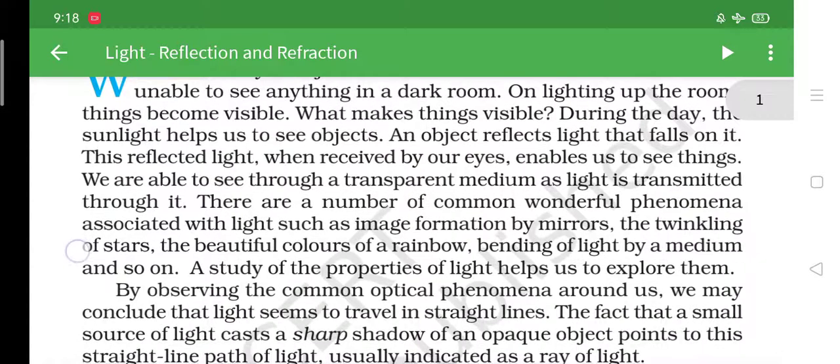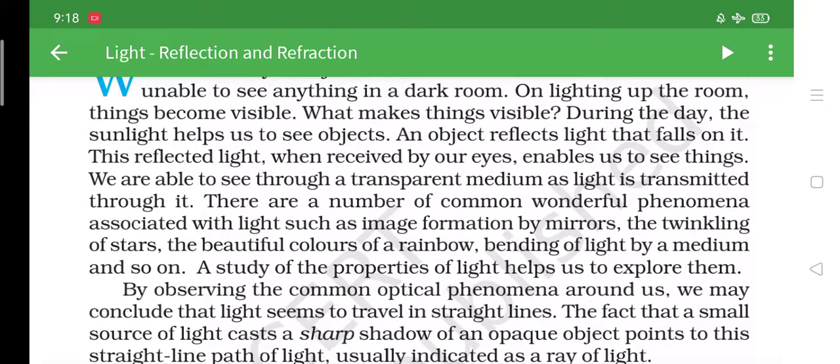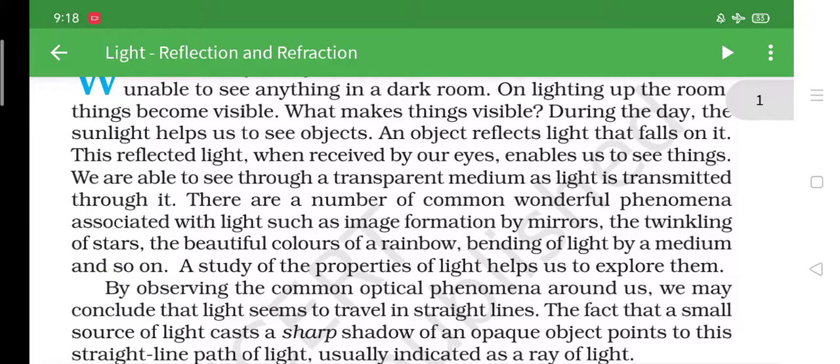We are able to see through a transparent medium as light is transmitted through it. There are a number of common wonderful phenomena associated with light, such as image formation by mirrors, the twinkling of stars, the beautiful colors of the rainbow, bending of light by a medium, and so on. A study of the properties of light helps us to explore them.